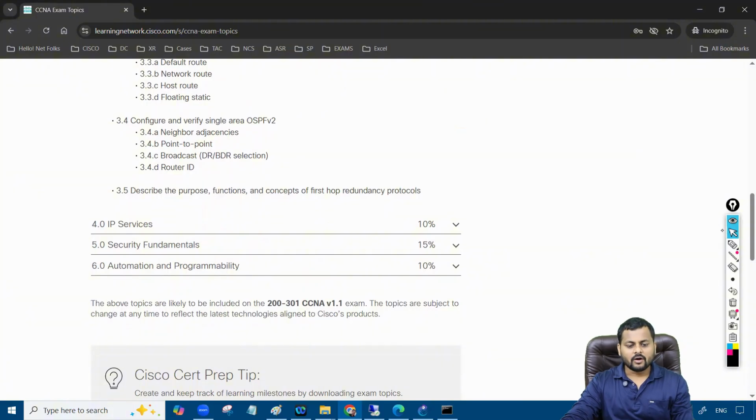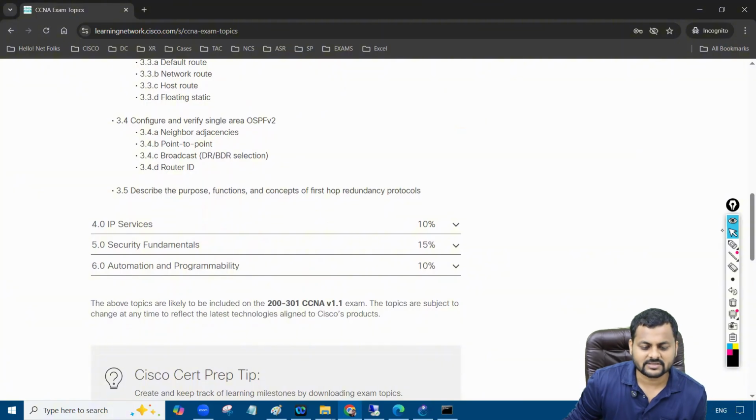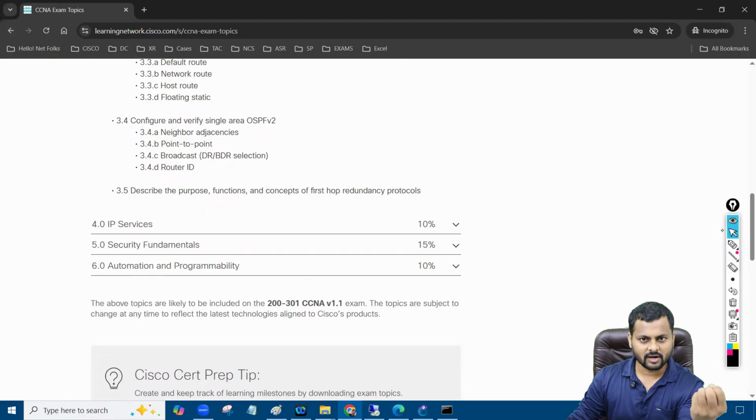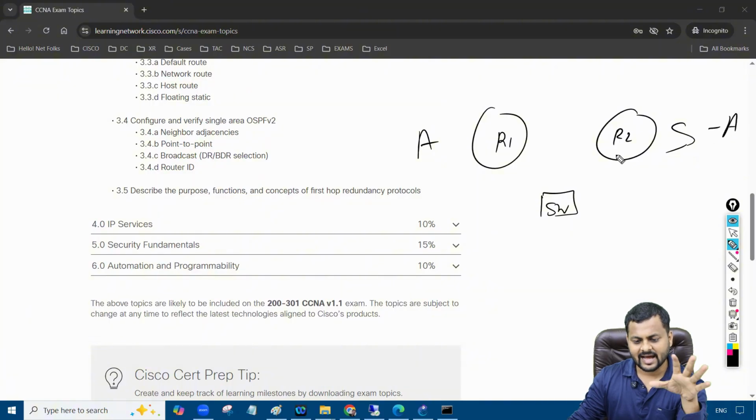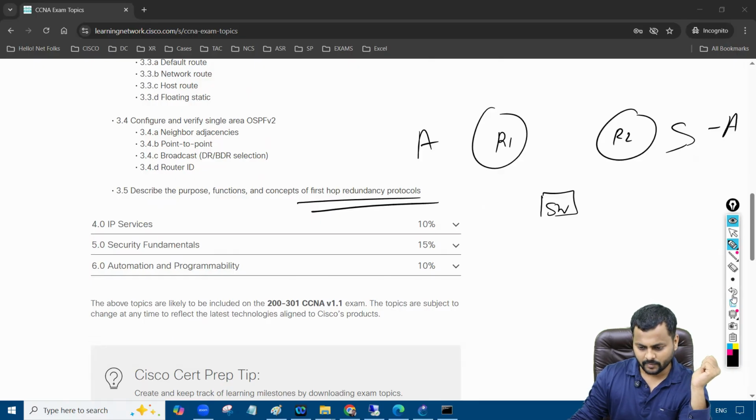Then after that, we have the first hop redundancy protocols. That's basically HSRP, VRRP, and the GLBP protocol as well. So it's something like that. For example, you have router 1 and router number 2 right now. And I want this router to be the active one for forwarding, and I want this router to be standby. If the active goes down, this router will take the role of the active. So in that case, I need a first hop redundancy protocol, HSRP or VRRP.